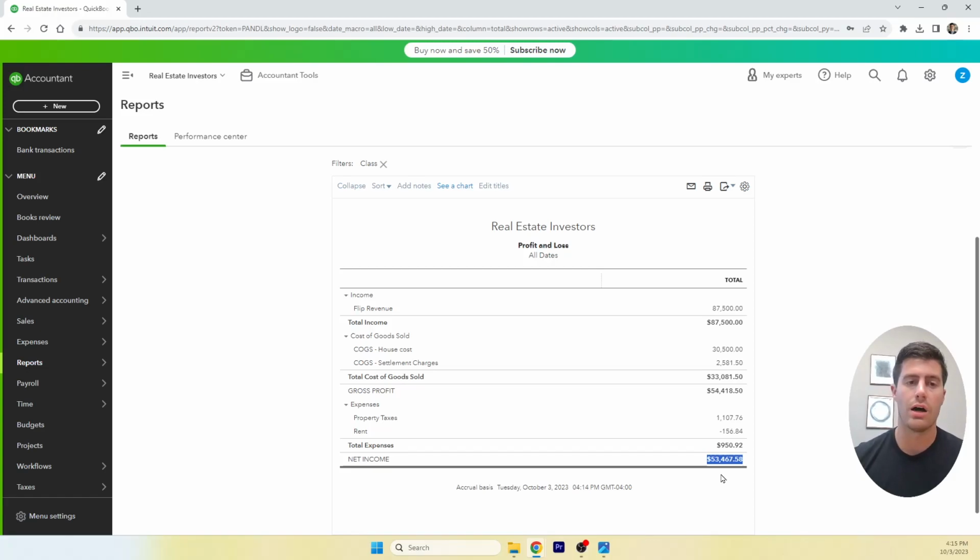That's how you record a HUD. Obviously, every client, every situation is different, but hopefully that gives you a little better understanding how to do bookkeeping for real estate investors.